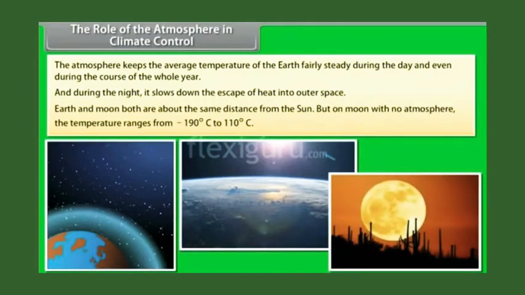Earth and Moon both are about the same distance from the Sun, but on the Moon, with no atmosphere, the temperature ranges from minus 190 degrees Celsius to 110 degrees Celsius.